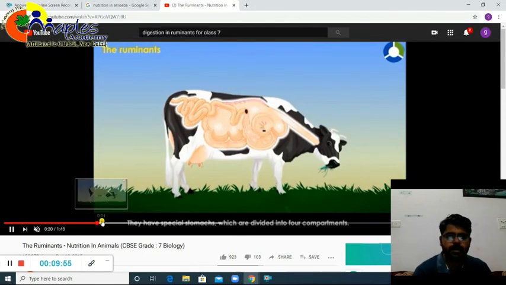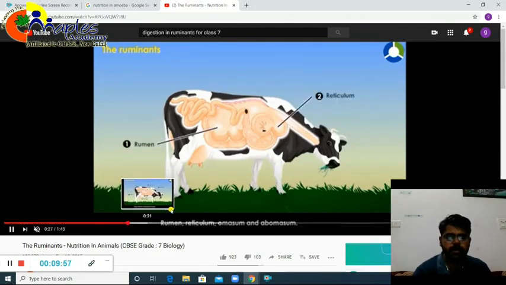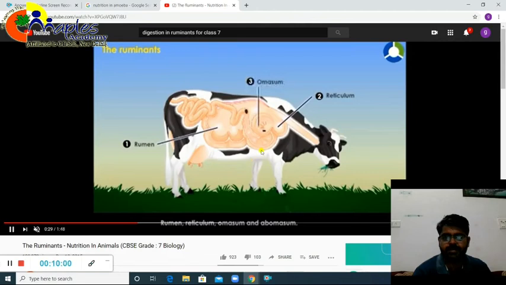So how exactly is the flow of food happening? First of all, we should see where exactly those chambers are located. You should see this portion. This is the biggest portion, called the rumen, and this is your reticulum, a small portion over here, and this is your omasum, and this portion, some tube-like structure, is your abomasum. So remember: rumen, reticulum, omasum, and abomasum.